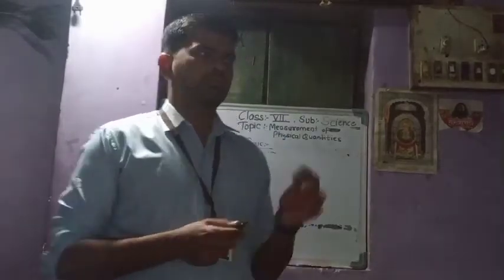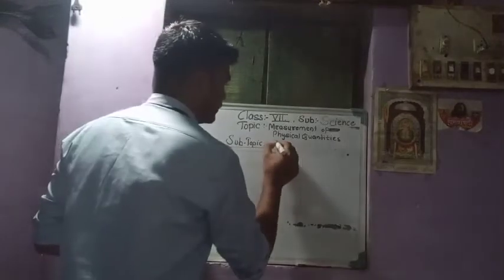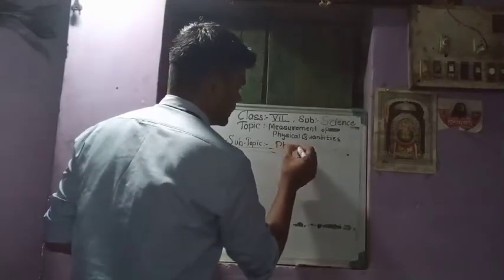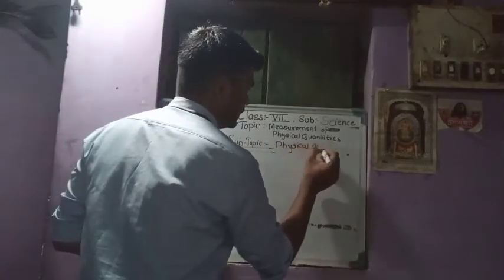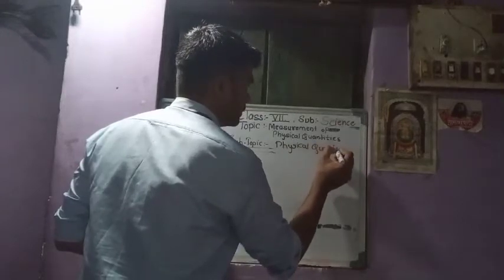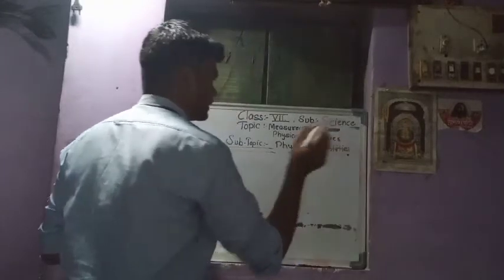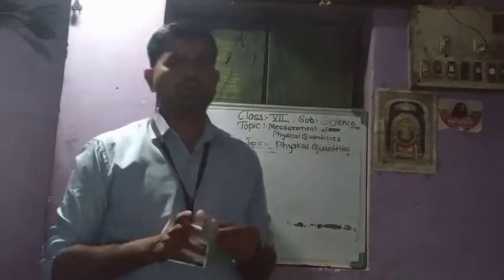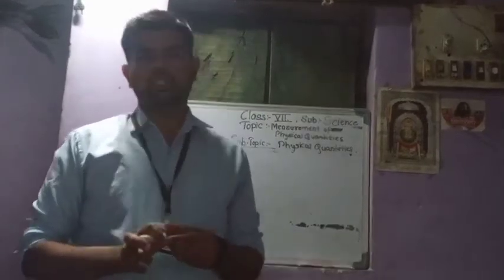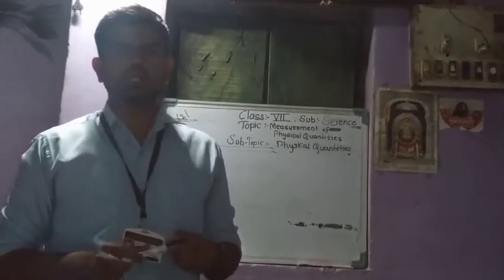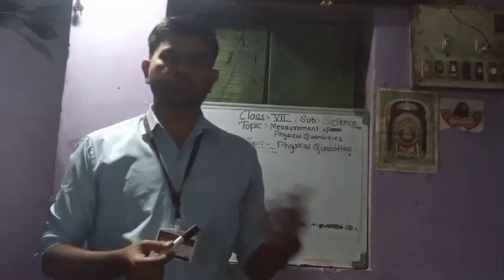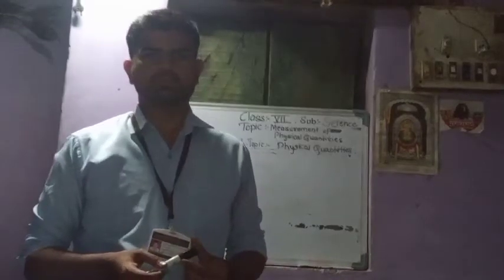So today we are going to see the physical quantities. For better understanding of this topic, let's move towards the PPT.